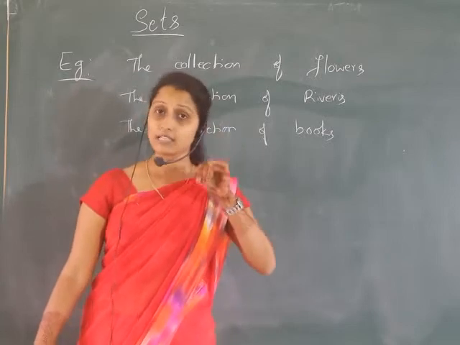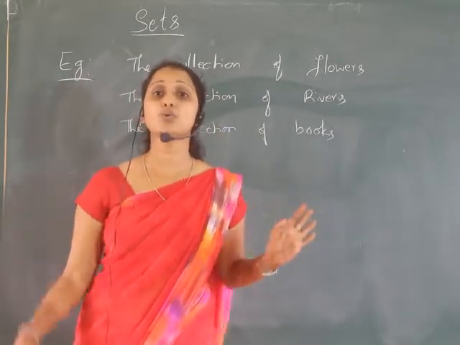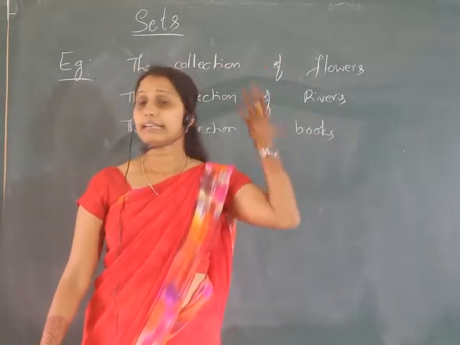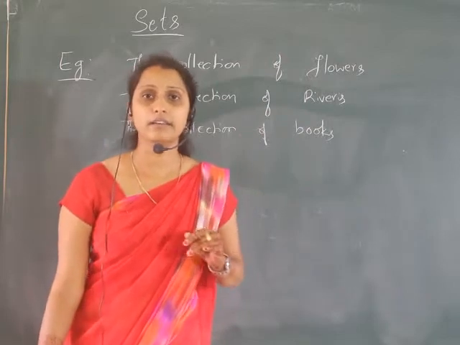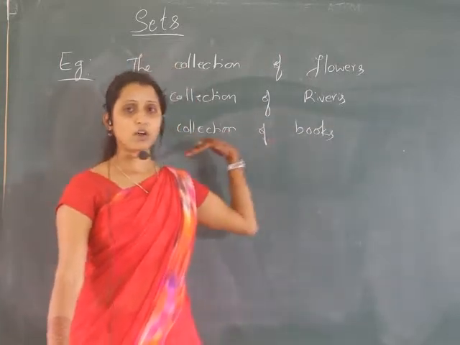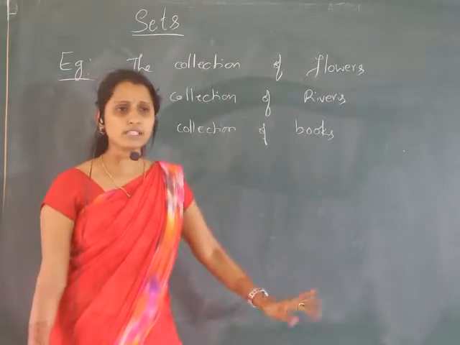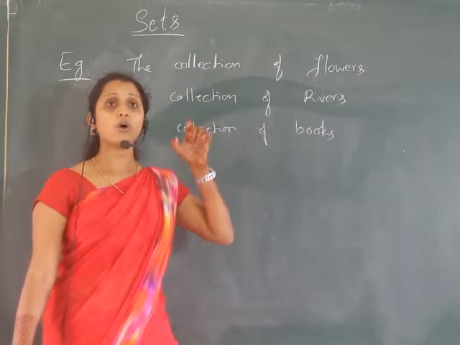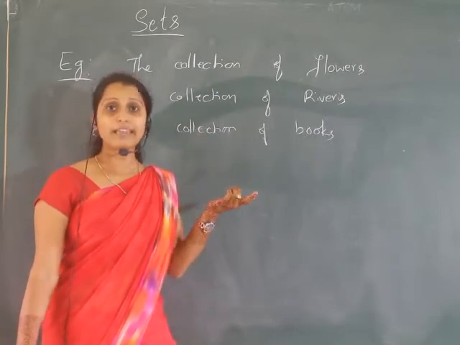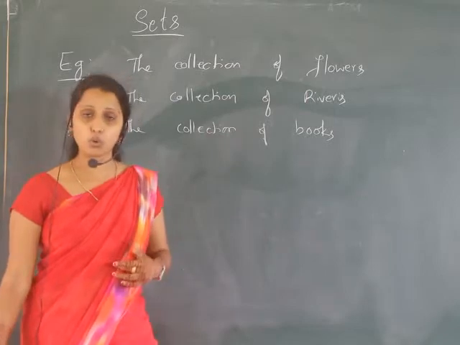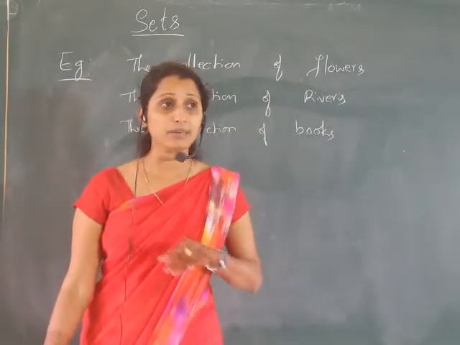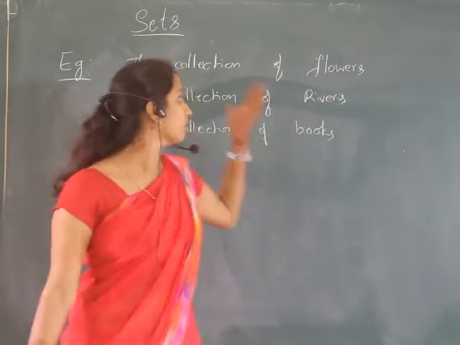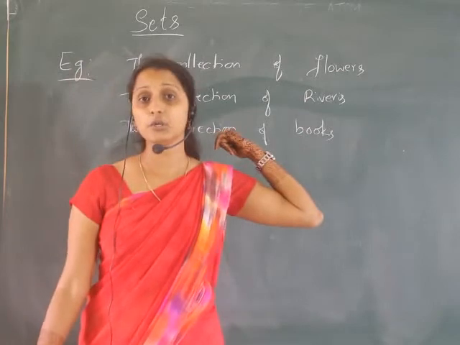So that is also a collection: the collection of talented students of a class, or the collection of the tallest trees, or the tallest person in the world. I can say that person is the tallest one, but someone else can say he is not the tallest, someone else will be. So when we use words like tallest, talented or most eligible, that is a collection, but it is not a well-defined collection. To become a set, a collection should be well defined.